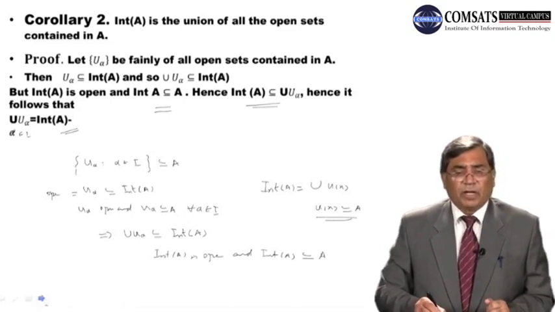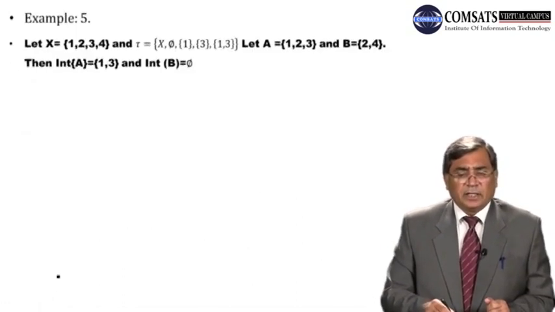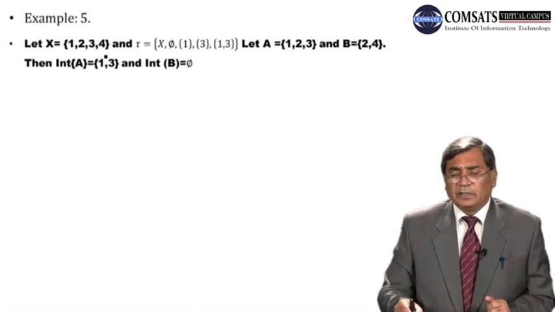Let's go to example 5. Let X be a ground set with elements 1, 2, 3, 4 and tau a topology on it. Let A be equal to {1, 2, 3} and B be equal to the set with elements 2 and 4. Then int of A, you can notice, is equal to {1, 3}.